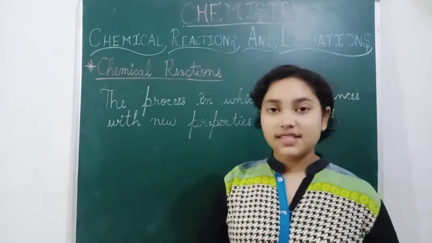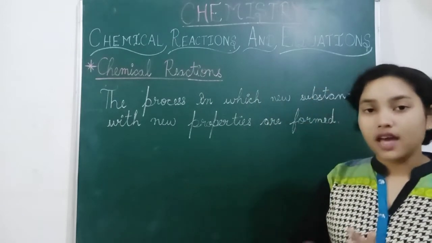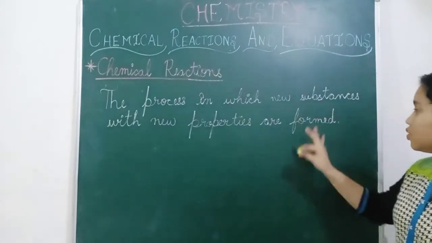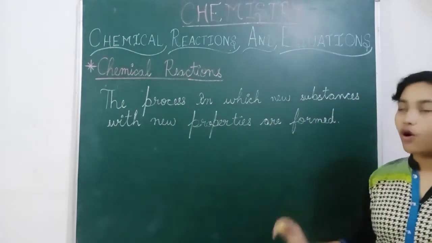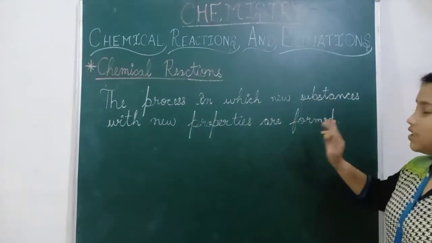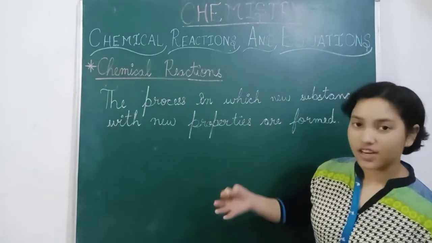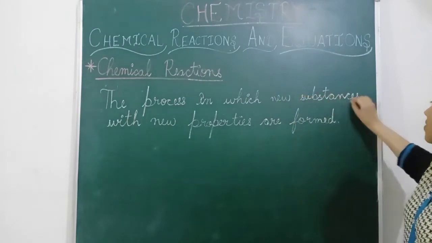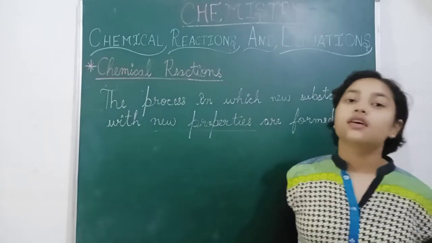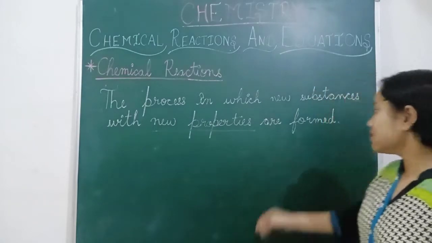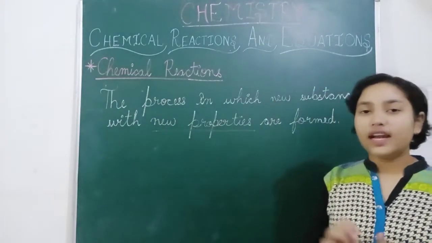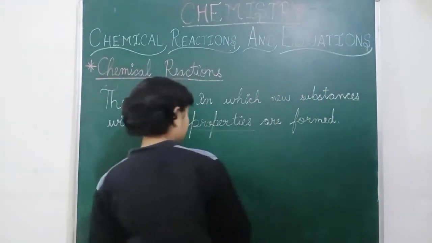As the name suggests, some reactions are taking place and chemically the properties are totally changed. The process in which new substances with new properties are formed is called a chemical reaction. It is a process in which new substances with new properties are formed, and that is known as a chemical reaction. Let us take an example of it.